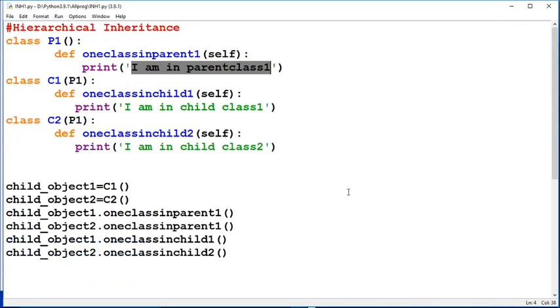So I hope you have understood this inheritance concept, especially hierarchical inheritance, multi-level inheritance, multiple inheritance, and single inheritance. Okay, and a combination of all these inheritances can give you a hybrid inheritance situation. Now here one thing to be mentioned, that we have one special function called the init function that I have mentioned in my earlier classes.